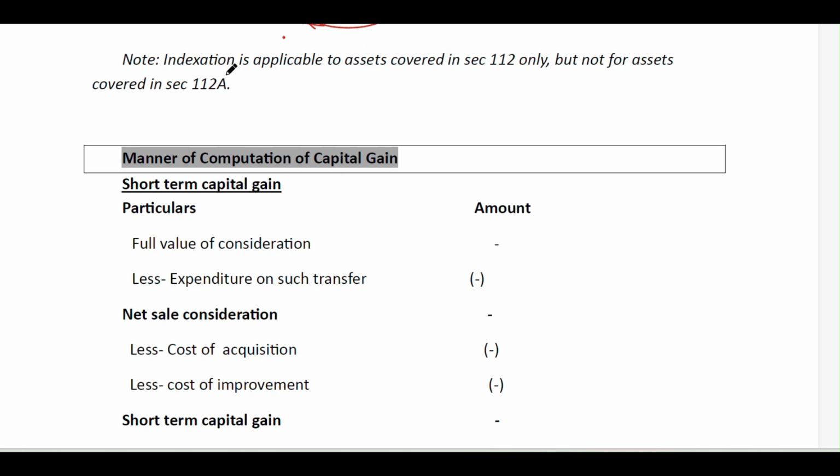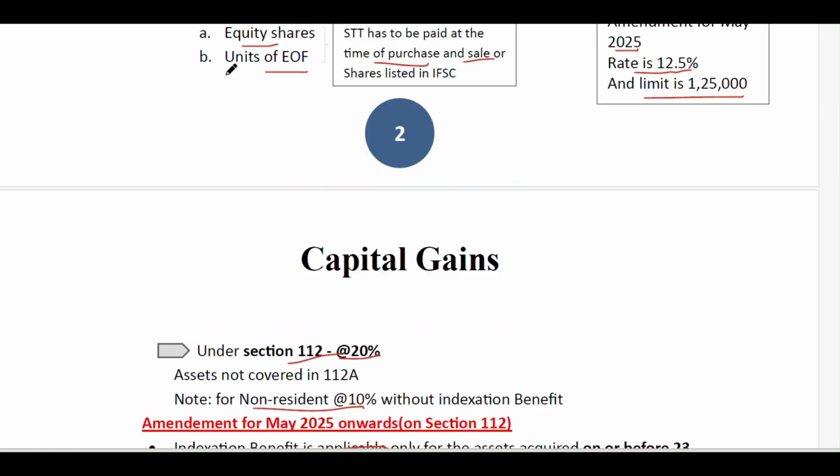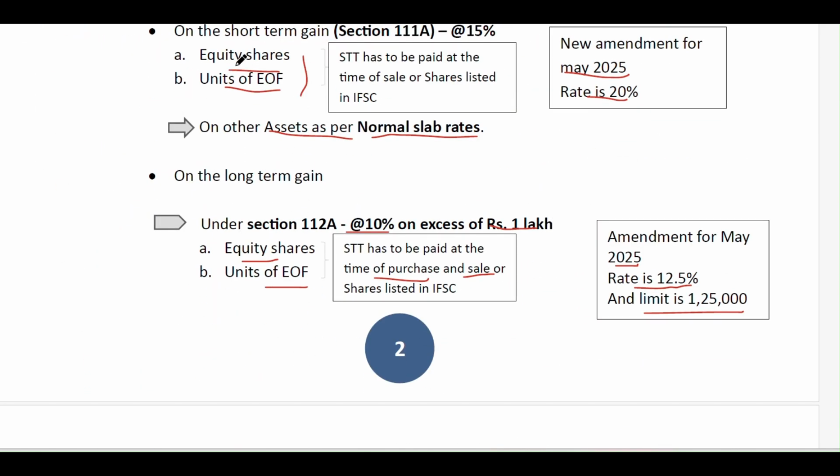Many people are confused about the indexation benefit, whether it is applicable for 112A or 112. So indexation benefit is applicable only for section 112, but not for assets covered under 112A. Those are the equity shares and units of equity oriented funds.